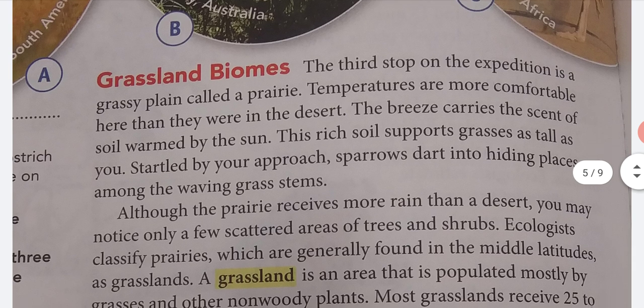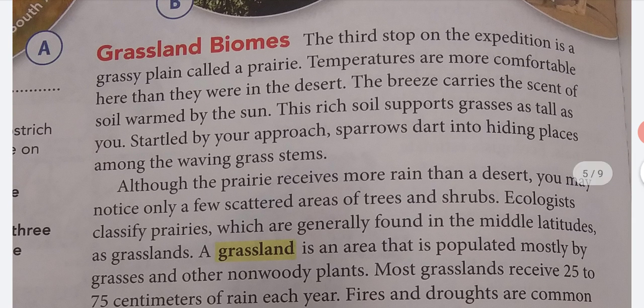Grassland biomes. The third stop on the expedition is a grassy plain called a prairie. Temperatures are more comfortable here than they are in the desert. The breeze carries the scent of soil warmed by the sun. The rich soil supports grasses as tall as you. Startled by your approach, sparrows dart into hiding places along the waving grass stems.